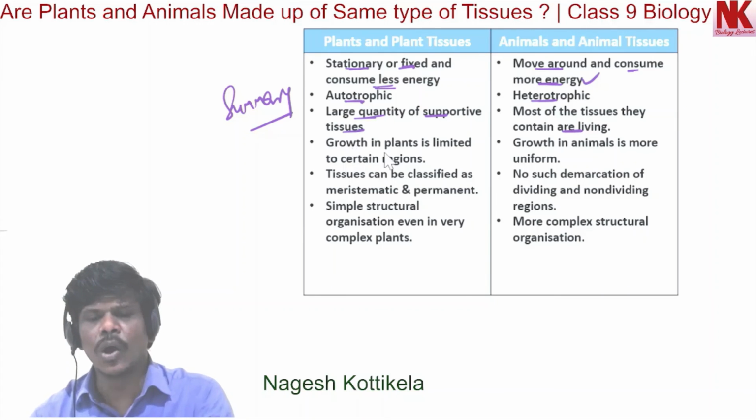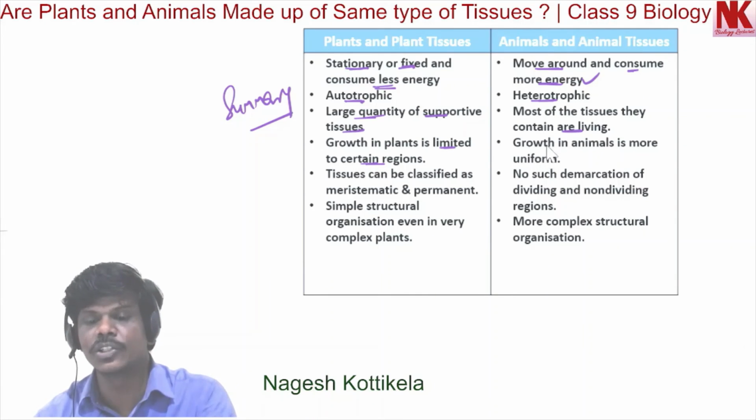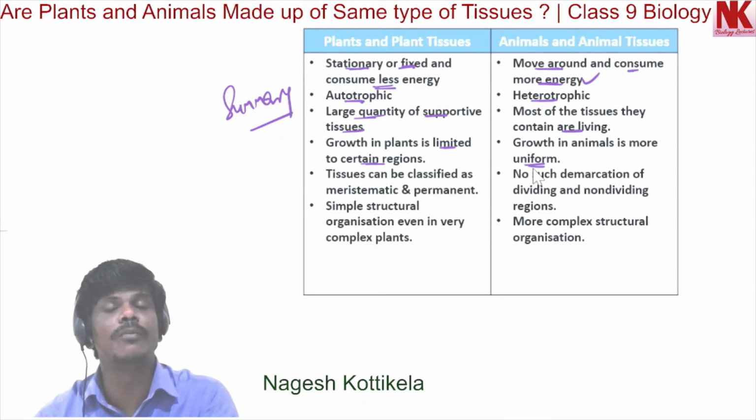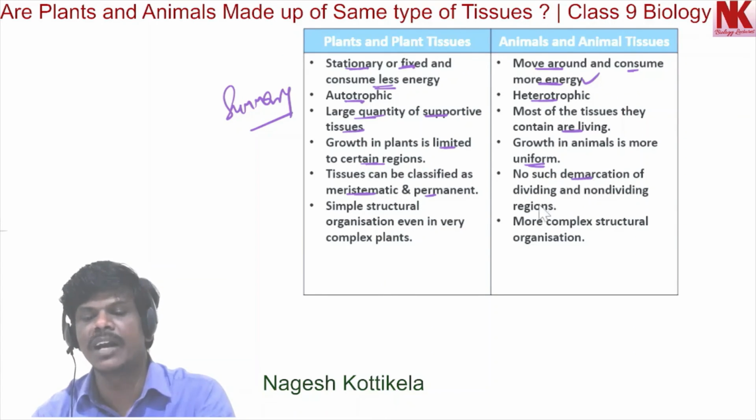Growth in plants is limited to certain regions, those regions which have meristematic tissues. But in animals, growth is uniform. It is uniformly seen in all parts of the body. Tissues in plants can be classified as meristematic and permanent tissues, but in animals no such demarcation.